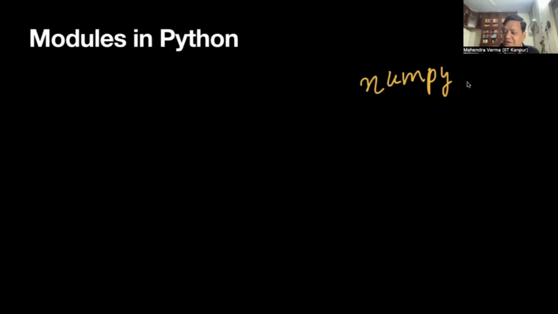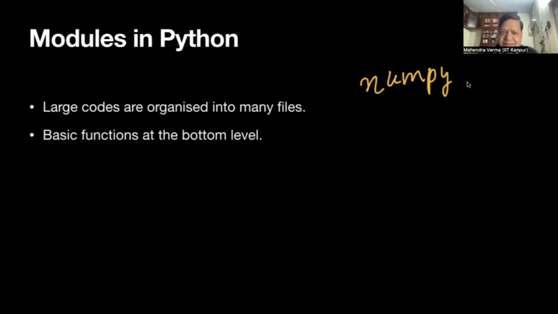And they are hierarchically arranged. So we have functions for sine, cos, integration. That's part of SciPy integration. Integration will have further functions within integration. So these are all modules. We don't want to dig deeper. We'll just introduce how to create your own module. That's the objective of today's lecture.